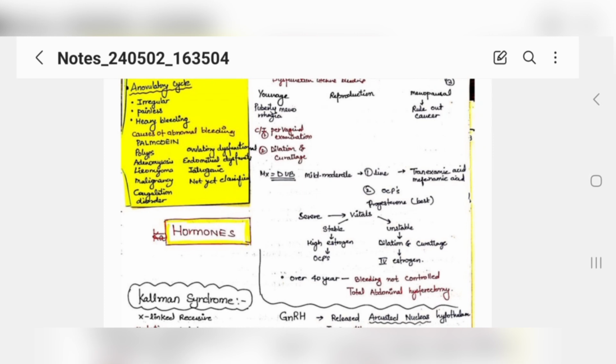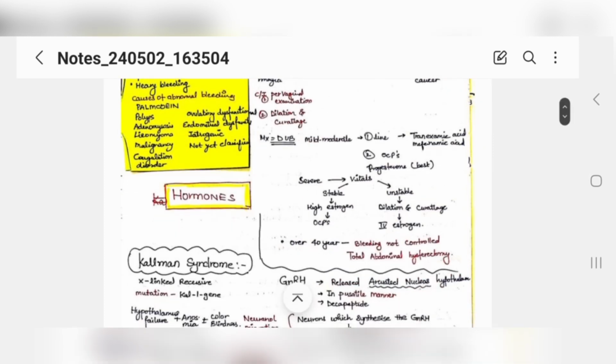nothing. But if her vitals are severe, that is, unstable, do dilatation and curettage to stop the bleeding, and then give IV estrogen to proliferate the endometrium again. And if her vitals are stable, then give her estrogen or OCPs, oral contraceptive pills, just to balance the hormone. That's the concept.